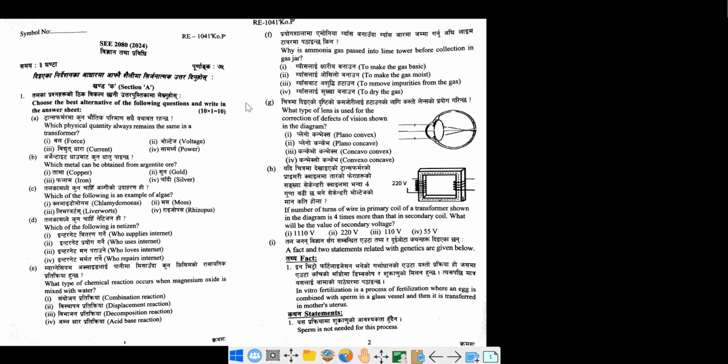Hello, students. So today we are going to talk about the multiple choice questions that had been asked in SEE 2080. So let us begin the discussion from the very first question. This session is going to be a bilingual session. I will be utilizing both English and Nepali language so that all the students will benefit from here.